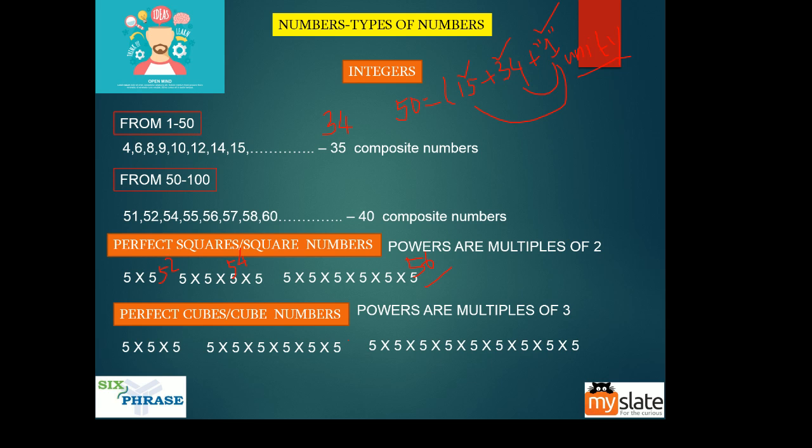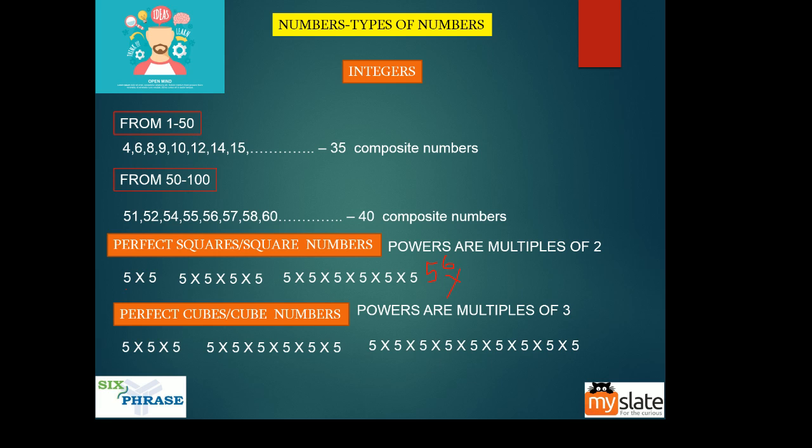Here, I think there is a mistake, guys. Sorry, again, there is a mistake here. Just a minute. Now, here it is 5 power 6, right? This is not a square number. This is a cube number. Powers of multiples of 2 means 5 square, 5 power 4, 5 power 8, 5 power 16. Those are square numbers, so the power should go like that. Here it is 5 power 6, so this is not a square number.